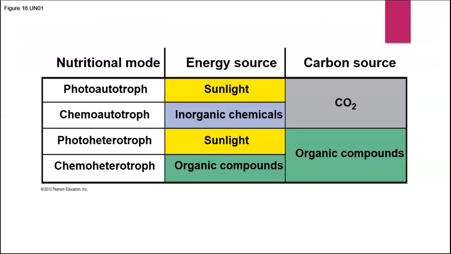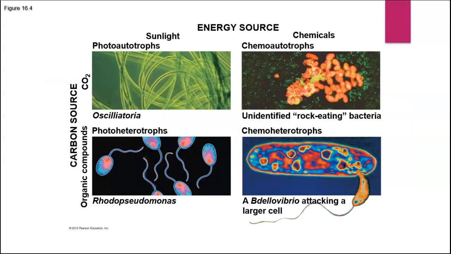So you could make a little chart basically that lets you compare photoautotrophs to chemoautotrophs and so forth as far as their carbon source and their energy source. It would look something like this as a way to compare them. And some examples of these bacteria are like this. So there's one called Oscillatoria that's actually a photosynthetic bacterium that lives in strands like this.